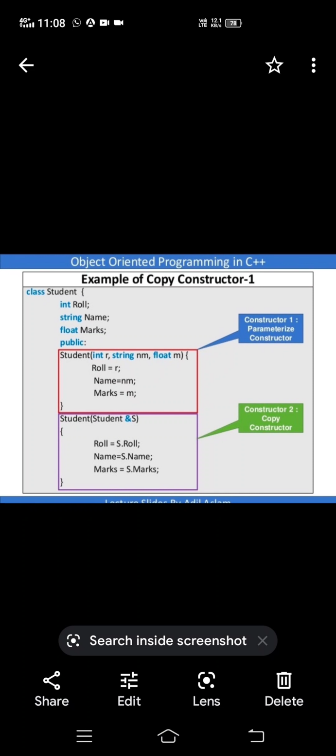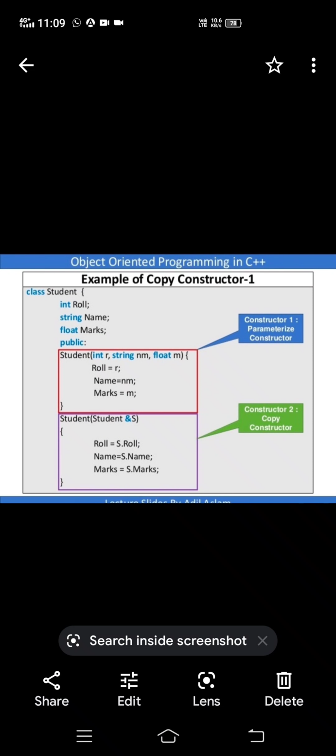After this, suppose you have created an object. You can copy in int main. Suppose you create Student s1 with 101, Raju, 80.